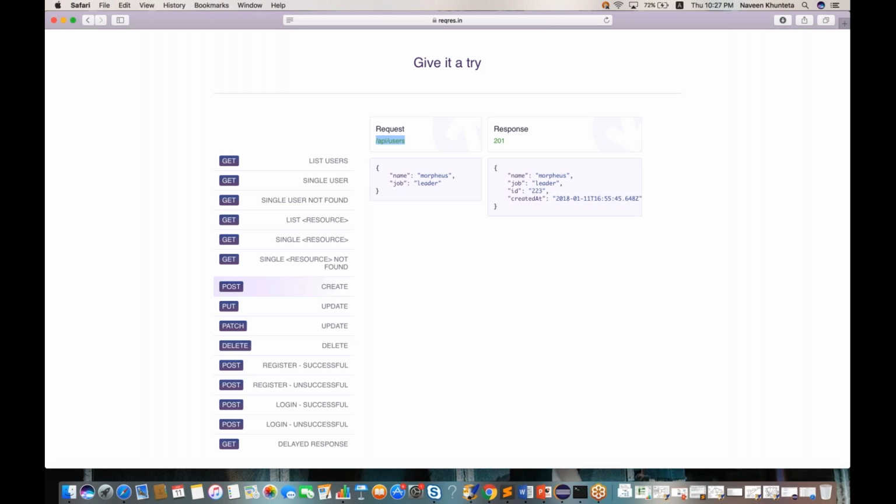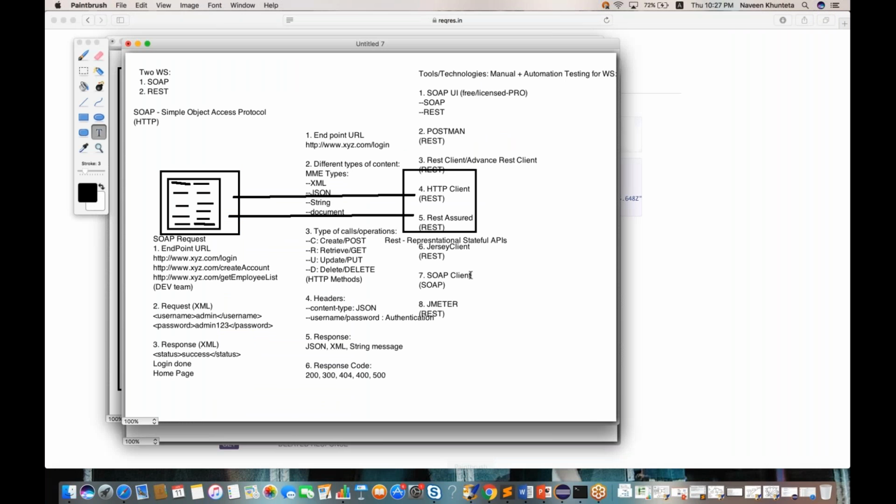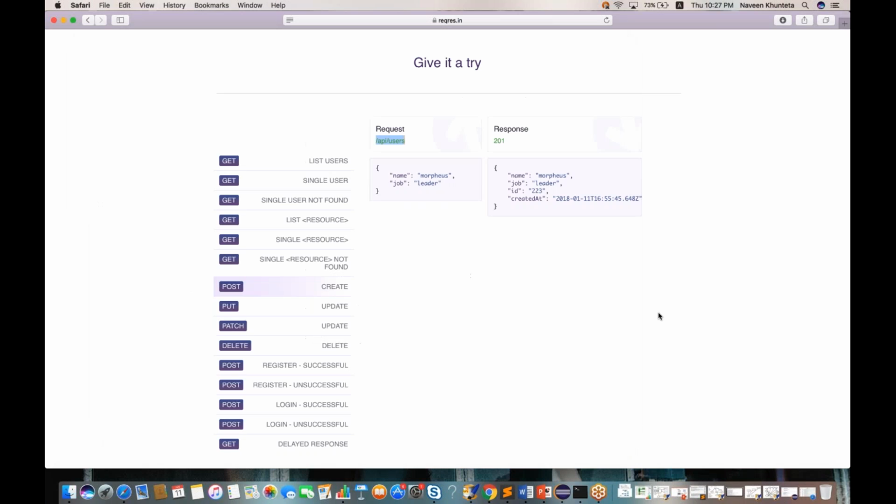Naveen, one question. Out of all these tools, we have HTTP client and REST Assured. Both are automation tools. REST Assured and HTTP client are Java APIs to automate the REST calls. But we will cover these things later, guys. First you need to understand the concept properly.